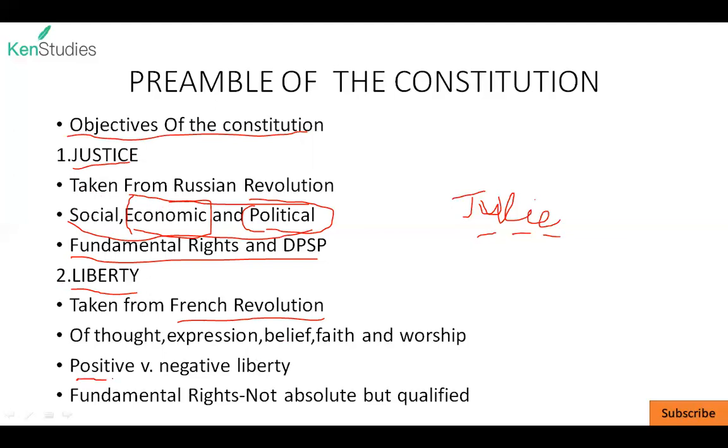So there are two concepts of liberty, positive concept as well as the negative concept. The positive concept of liberty provides that liberty is not absolute, it's qualified, that it can be restricted on certain grounds such as public health and law and order. Negative liberty means that absence of restraint on the individual. That means absolute liberty, there are no restrictions.